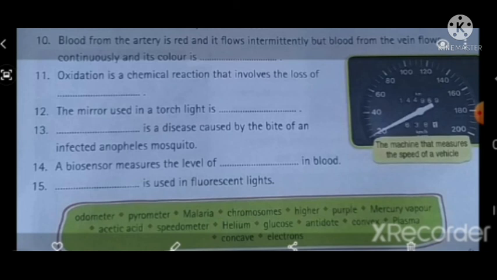13th one, dash is a disease caused by the bite of an infected Anopheles mosquito. Malaria is the answer. 14th one, a biosensor measures the level of dash in blood. Answer, glucose. 15th one, dash is used in fluorescent lights. Answer, mercury vapor. So all of you write these answers in your textbook and also study well.